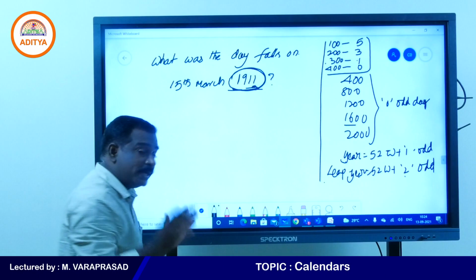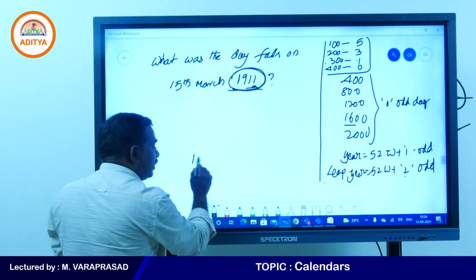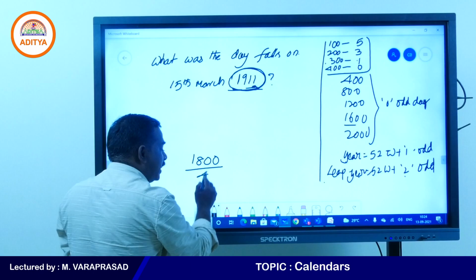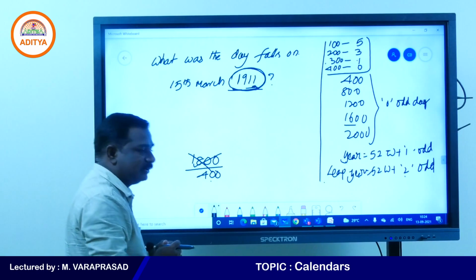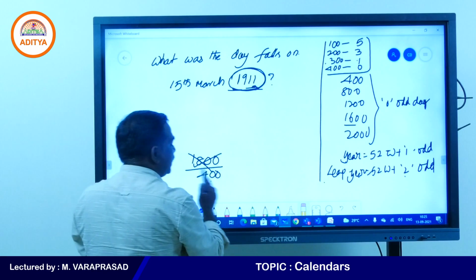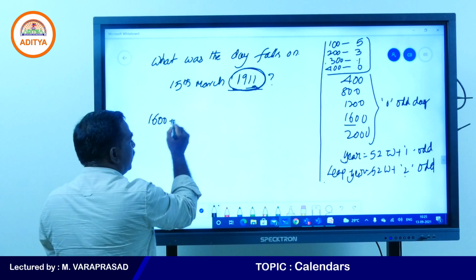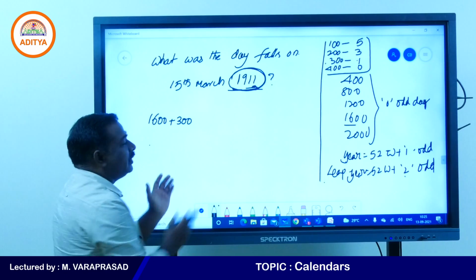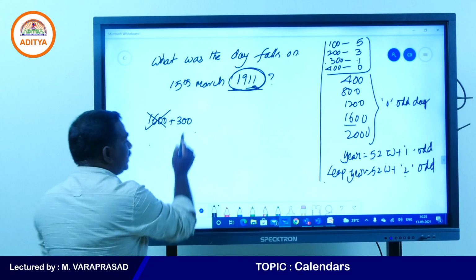Now see, for 1911, the nearest leap century, somebody asked, can we take 1800? 1800 is not a leap century. A century should be divisible by 400, then it is a leap century. So it cannot be divisible by 400, it's not a leap century. We cannot take 1800. The nearest leap century is 1600. And 1900 means we can write 1600 plus 300. Why are we writing 1600 plus 300? We know 1600 has 0 odd days and we know 300 has 1 odd day.